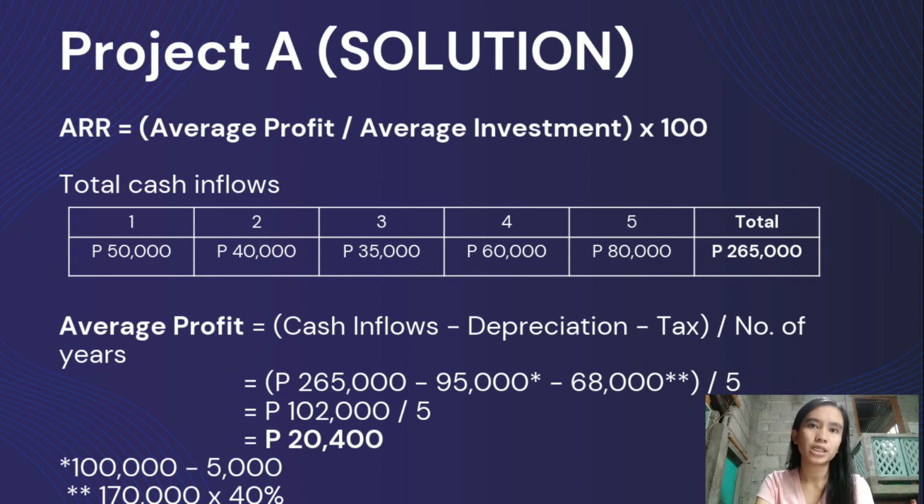So the sum will be 265,000, depreciation of 95,000, which is computed by subtracting the 100,000 and the scrap value of 5,000. So we come up with 95,000. And the tax of 68,000, which is computed by first subtracting 265,000 minus 95,000, which is 170,000 times 40%, the tax rate, and we come up with 68,000 tax. And if we subtract this, we will come up with 102,000, and if we divide it with 5, we will come up with an average profit of 20,400.